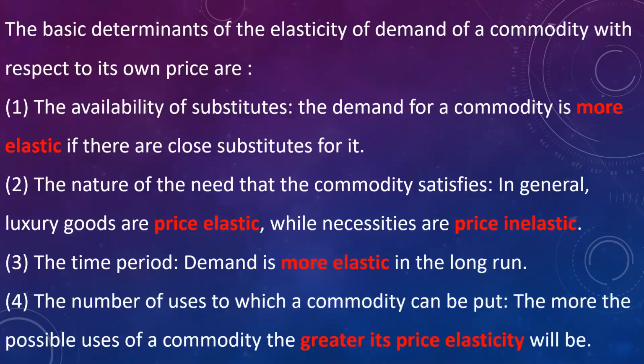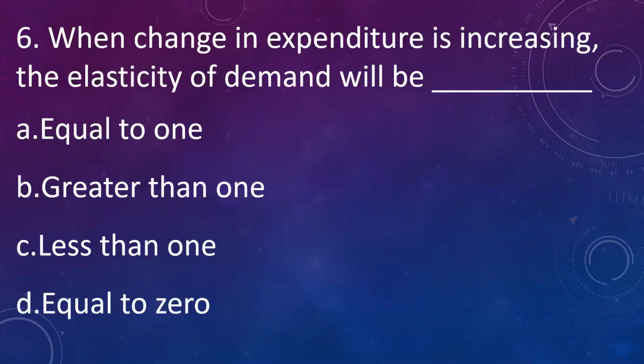Depending upon the different determinants of elasticity of demand, the elasticity changes. For example, if there are a large number of substitutes for the commodity, demand will be more elastic. When goods are luxury, they are price elastic, whereas necessities are price inelastic. In case of durable goods, the more durable the goods are, the more elastic. And when there are more uses for a commodity, greater will be its price elasticity. Let us go to the next question.